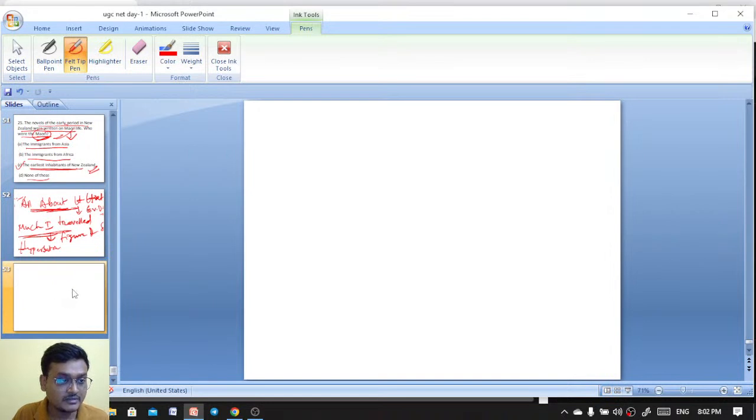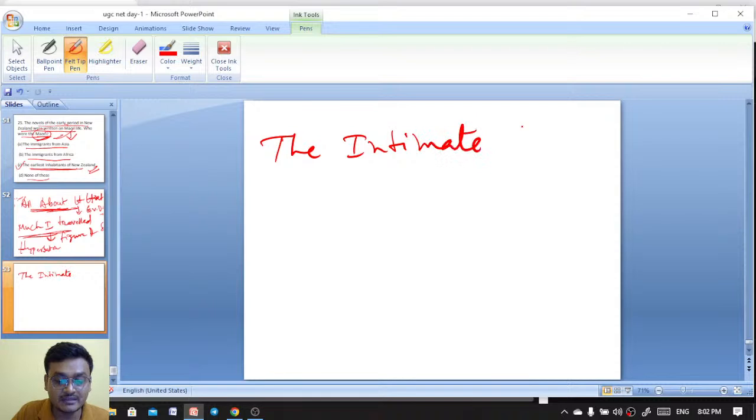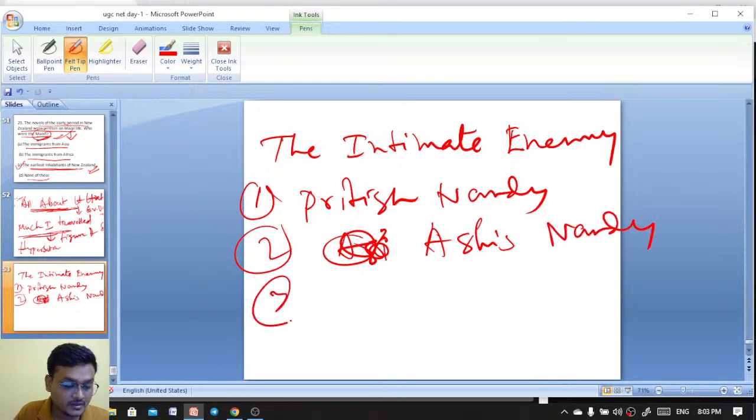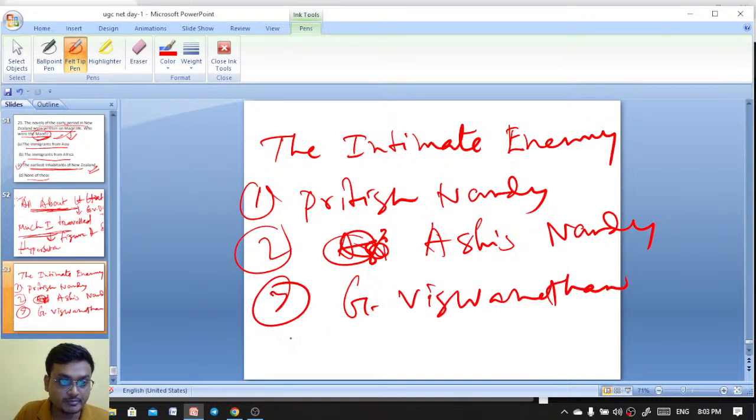Now tell me, who has written The Intimate Enemy? I am giving options. The Intimate Enemy is a post-colonial work by Ashis Nandy, Gauri Viswanathan, or Meena Alexander.